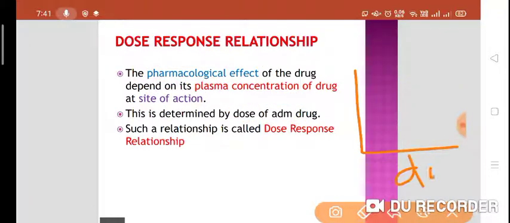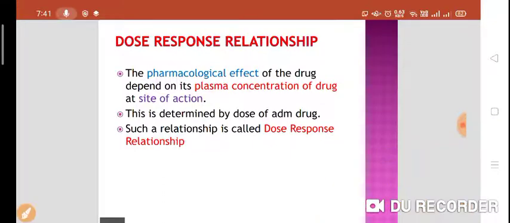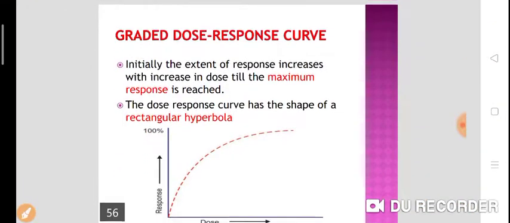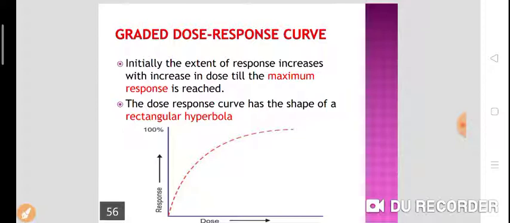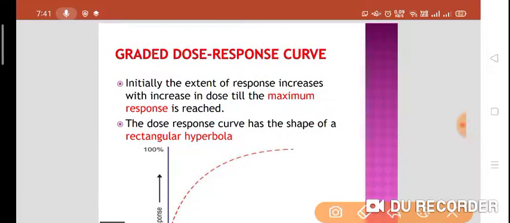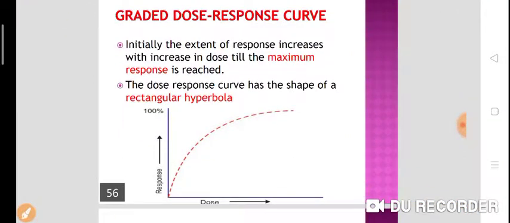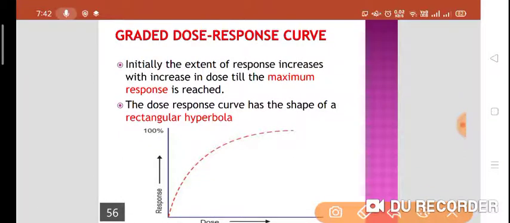If we draw the dose on the x-axis and on the y-axis there is a response, we call it as a dose response relationship. Now there is a graded dose response curve. Graded dose response curve means initially the extent of response increases with increase in dose till the maximum response is reached. What happens initially? If we increase the dose, extent of response will also increase.